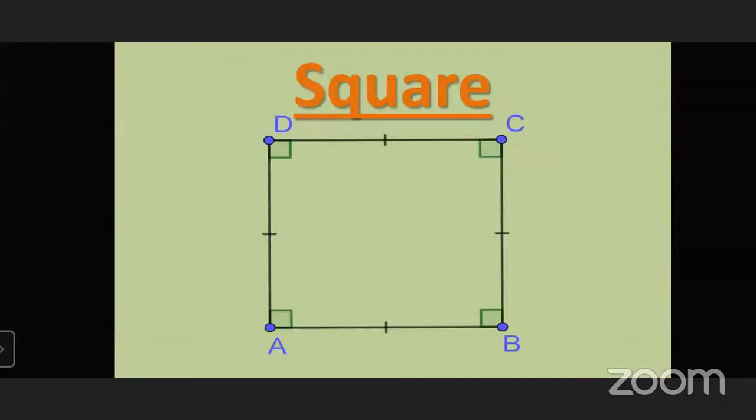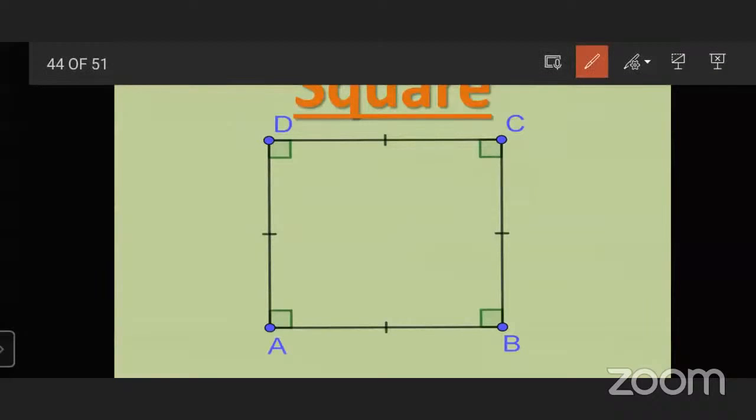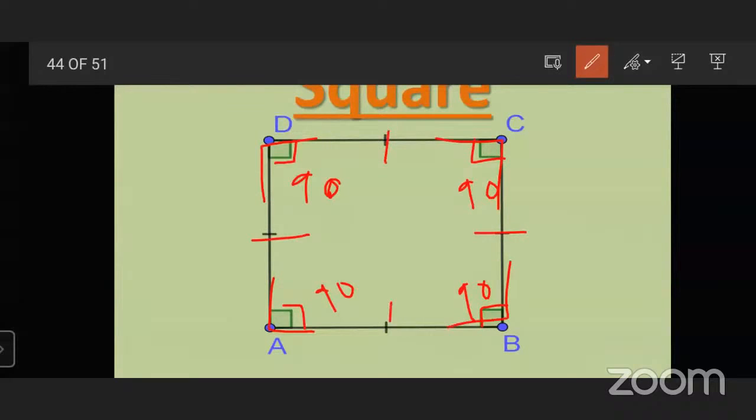You can see that every angle measures 90 degrees. Here also, these all angles measure 90 degrees. It means that all these angles are perpendicular to each other, and all sides of a square are equal. Four sides are equal.